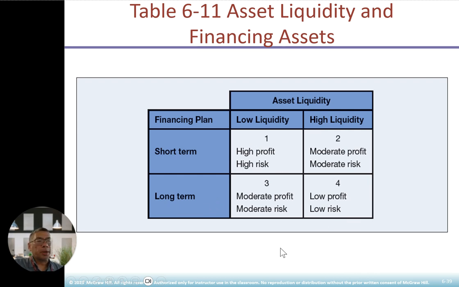Most Japanese companies that I've been working for over the last 10 years in Asia are mostly long term. Japanese companies, Asian-based companies, from Korea to Singapore, are mostly low profit, low risk. But American firms are mostly high profit and high risk.